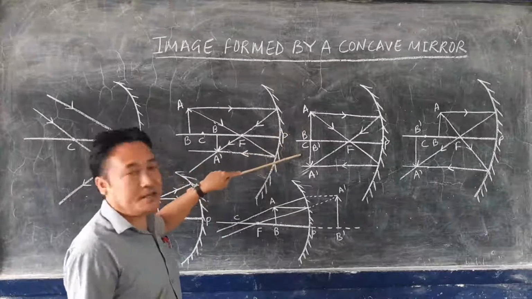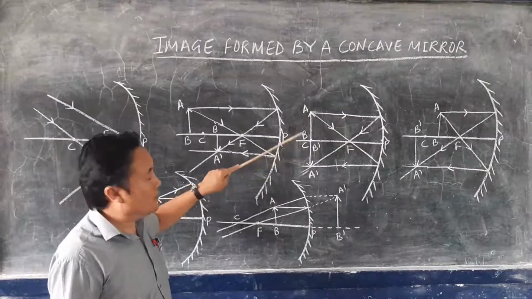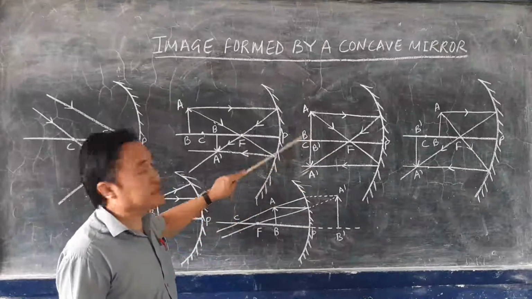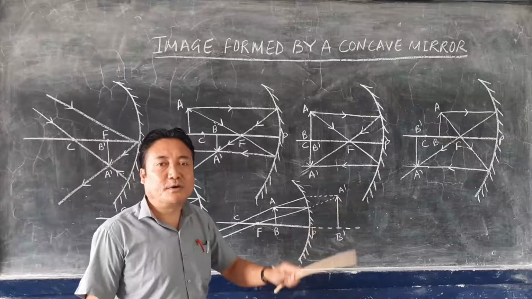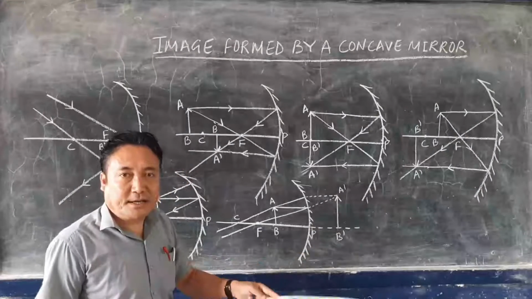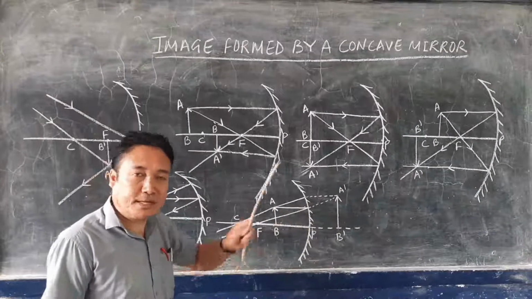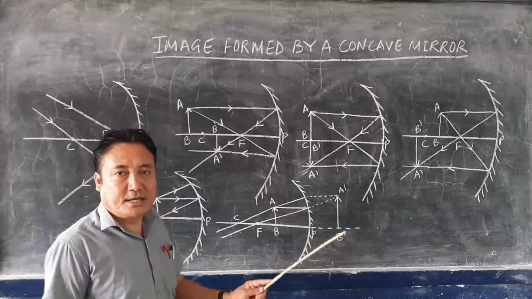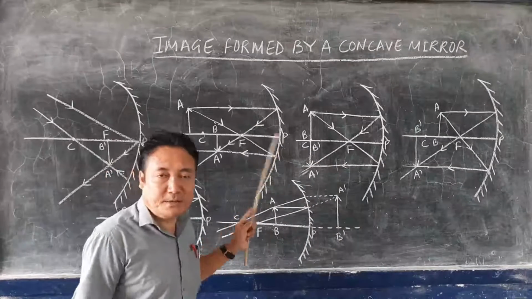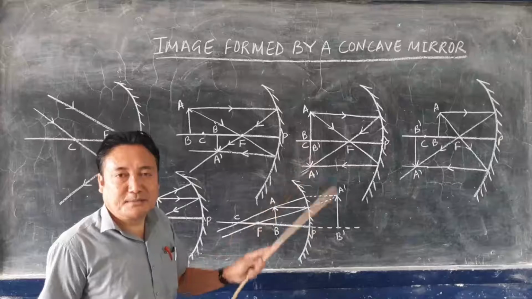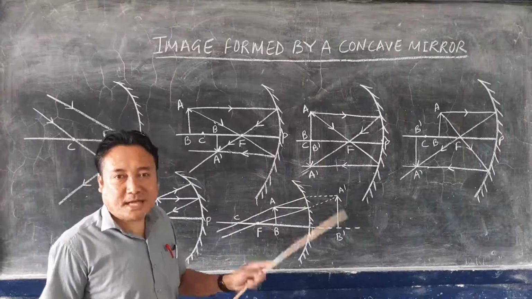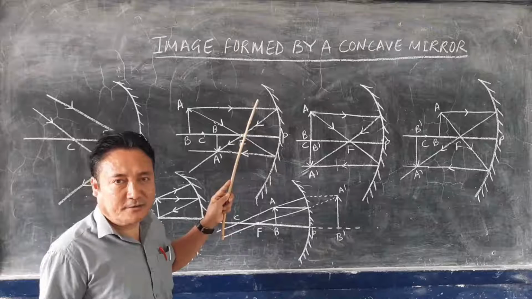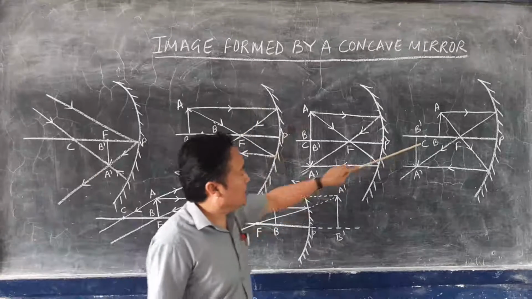The characteristic of the image formed is real, inverted, and the same size as the object. Whatever the size of the object, the size of the image will also be the same. So this type of image will be formed, the same size as the object, when the object is placed at the center of curvature. Then again, the next one.